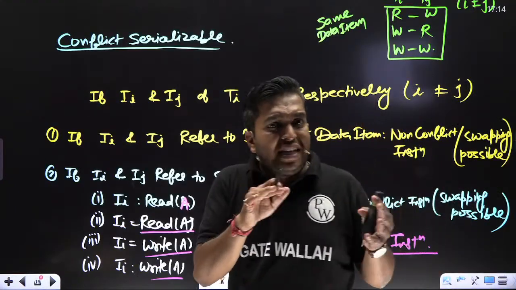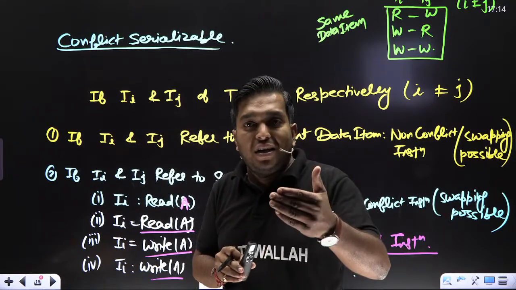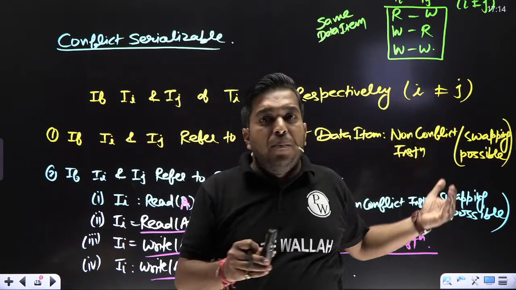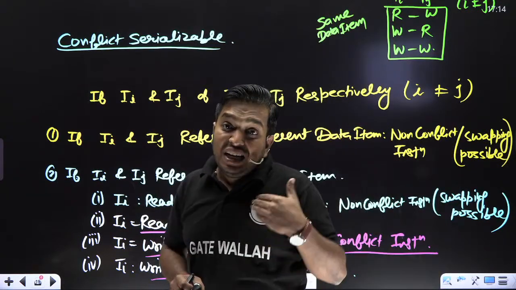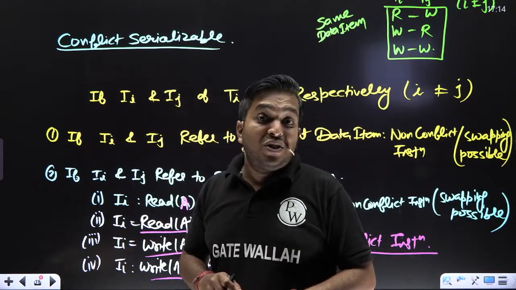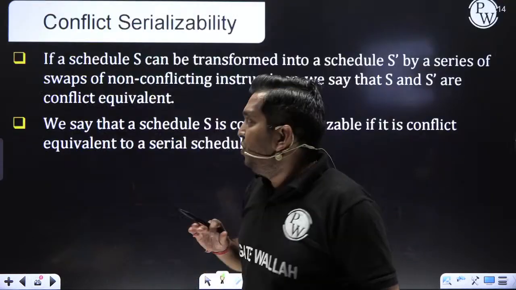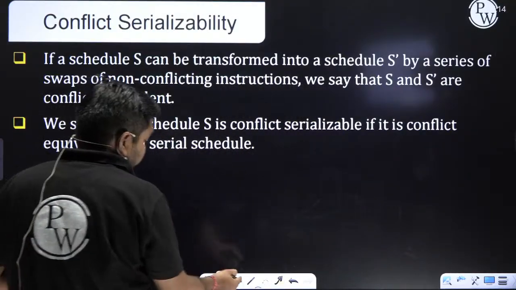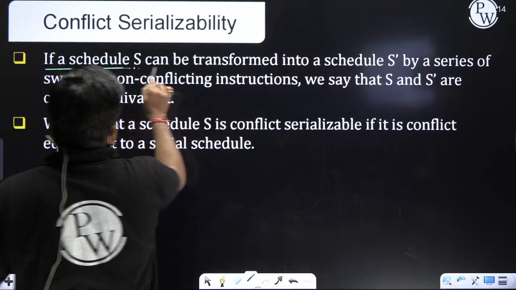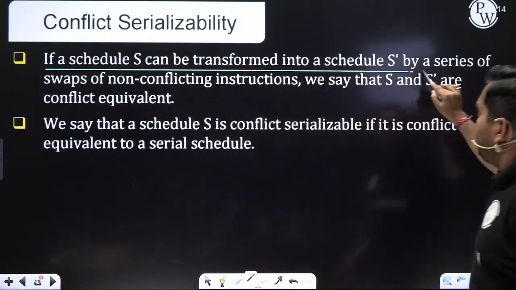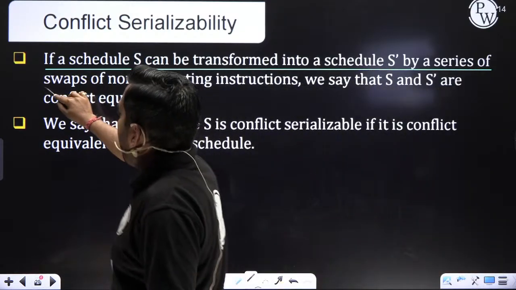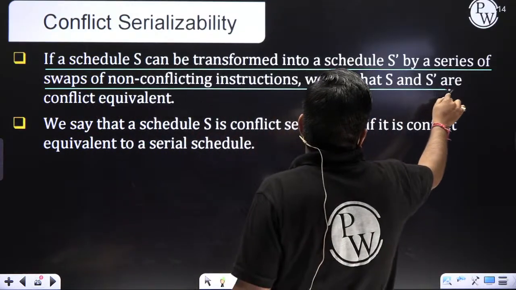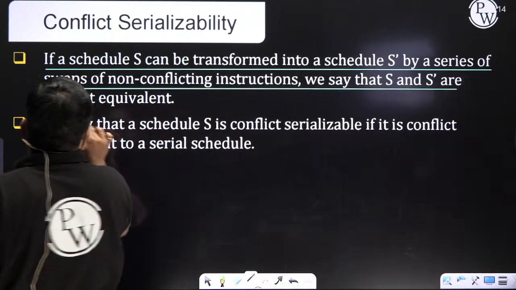If a schedule S, non-serial, can be transformed by a series of swaps of non-conflict instructions, then we can say the schedule is conflict serializable. I know you will not get this. Just wait. If a schedule S can be transformed into S dash by a series of swaps of non-conflict instructions, then we say S and S dash are conflict equivalent.